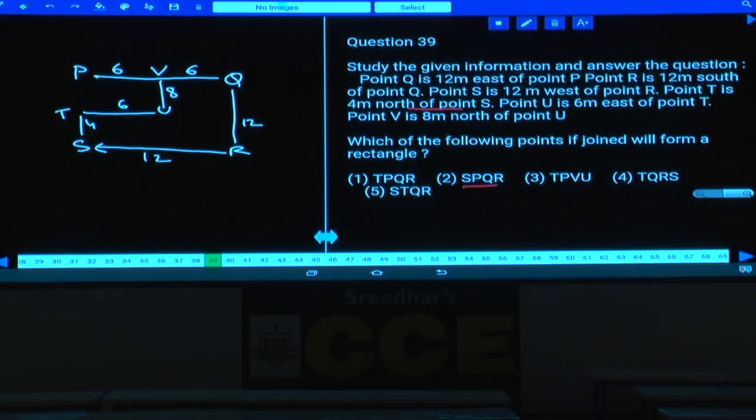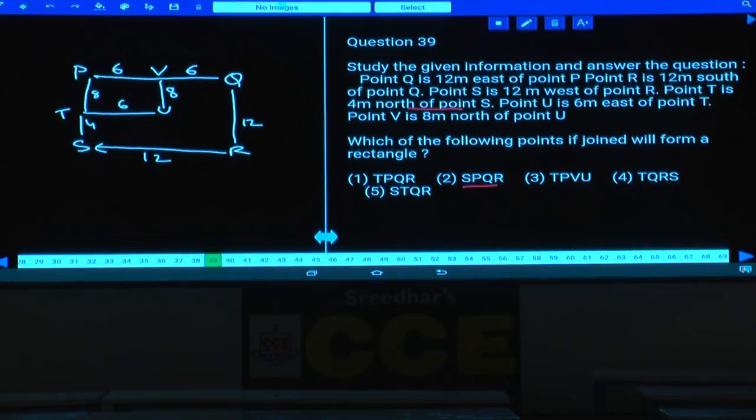Now next one, T, P, U and V. What is the distance here? Here also T, P, U, V. Now it is 8, 8, 6 and 6. It can form a rectangle. T, Q, R, S cannot form a rectangle. S, T, Q, R also cannot form a rectangle. Then what is your answer here?